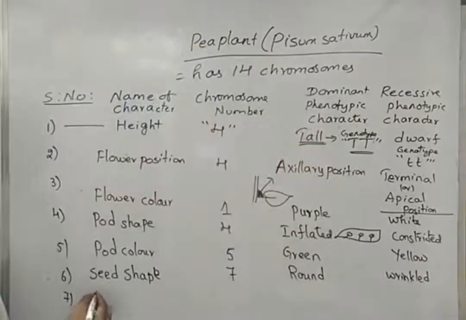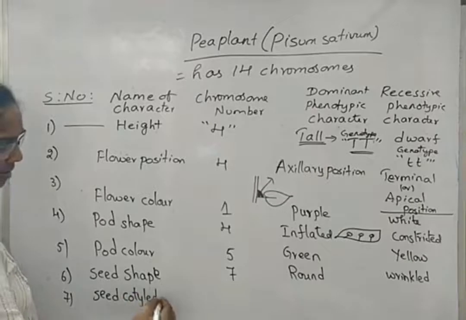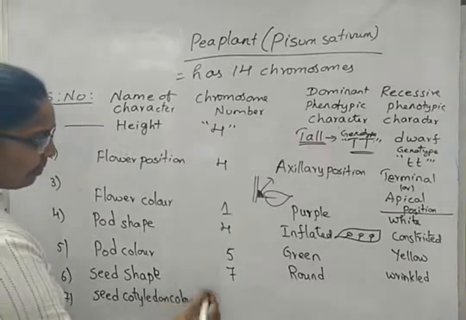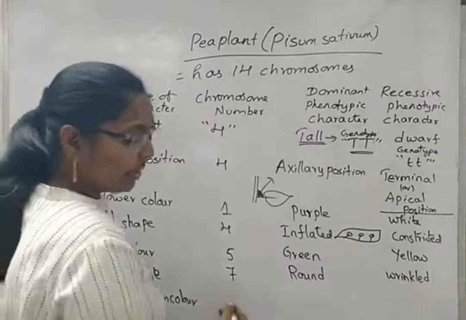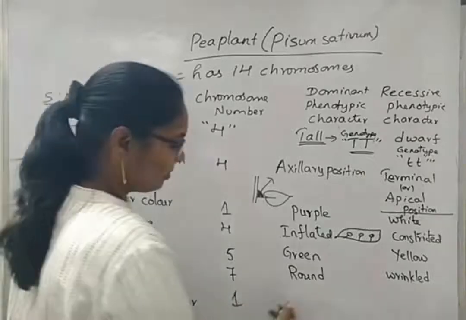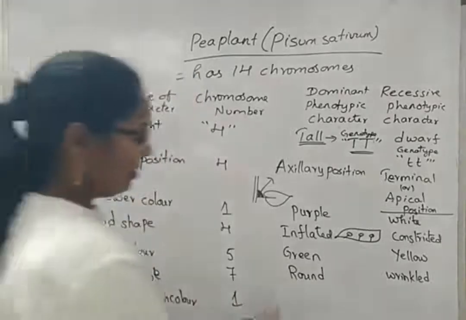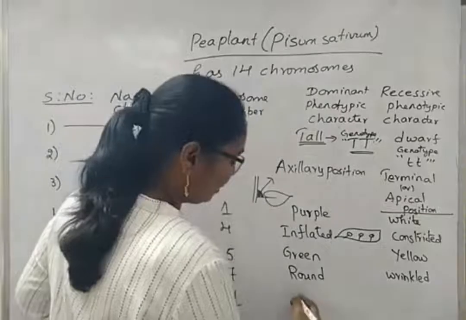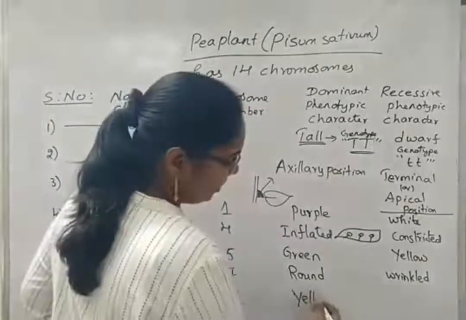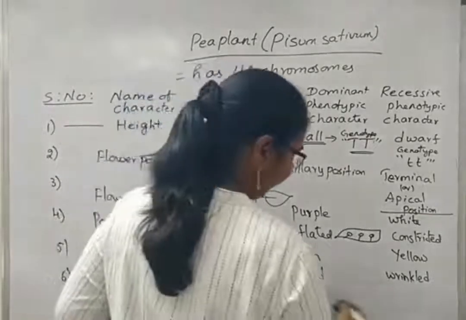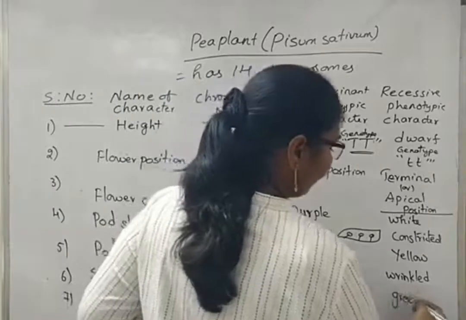The last character is seed cotyledon color. It is decided by chromosome number 1. Here the dominant one is yellow, which is the reverse of pod color, and the recessive one is green.